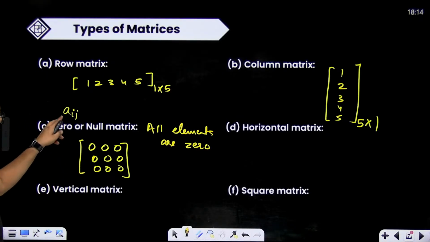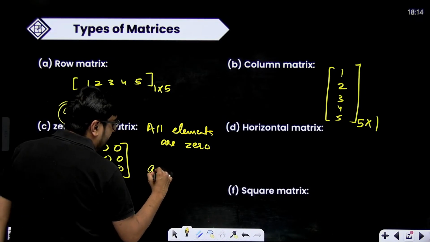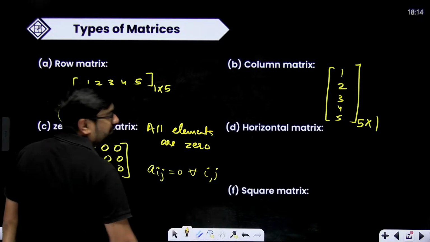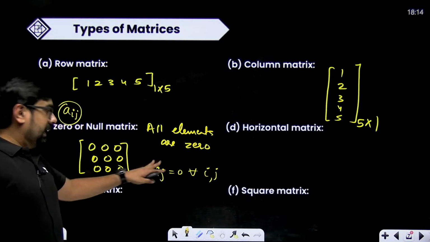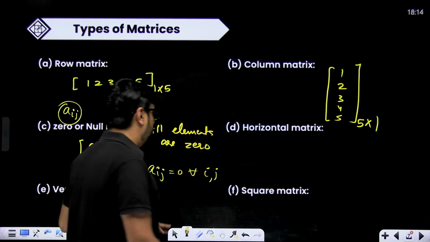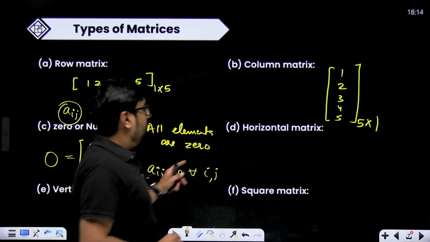So all the elements are defined as Aij. Now here all Aij is equal to 0 for all I and J belonging to this matrix. That means we have a null matrix, which we also call 0 or O.